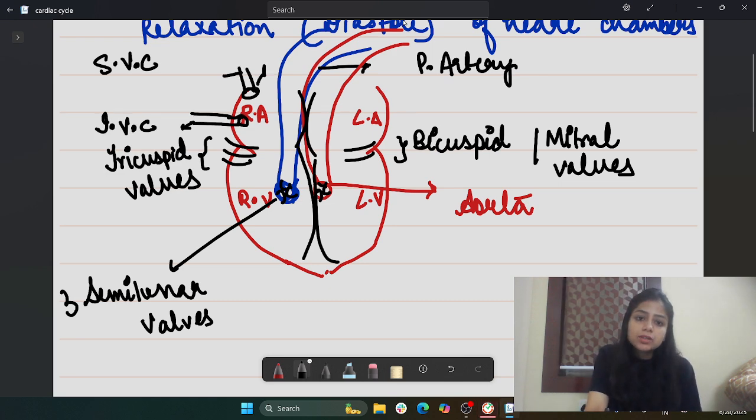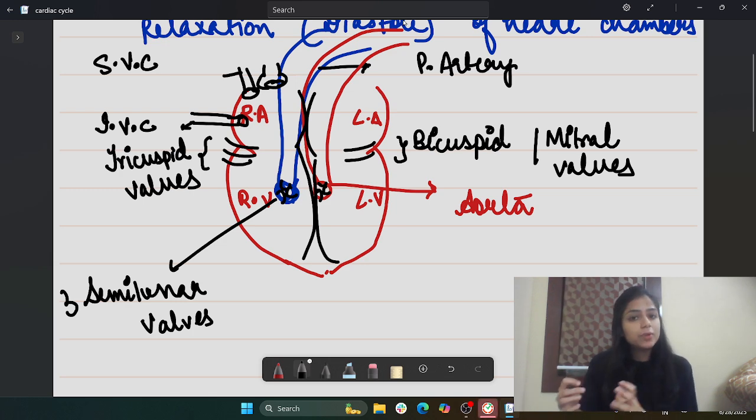And there is also a sac-like structure called the coronary sinus. The coronary sinus is in combination with the coronary veins. These coronary veins carry the deoxygenated blood from the heart muscles, because the heart is continuously pumping and also requires oxygenated blood for its pumping.